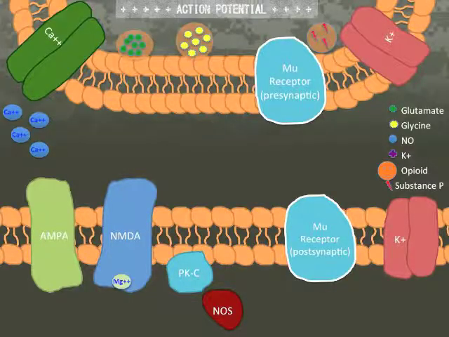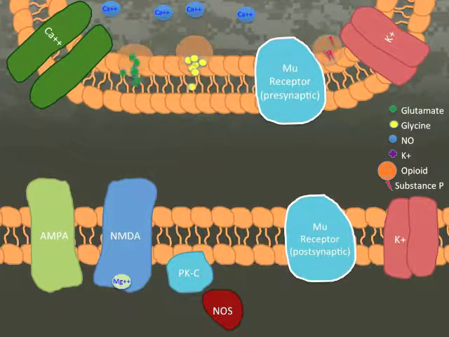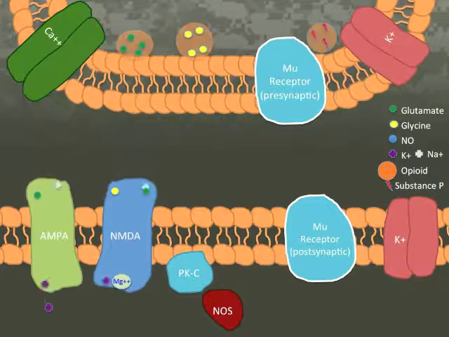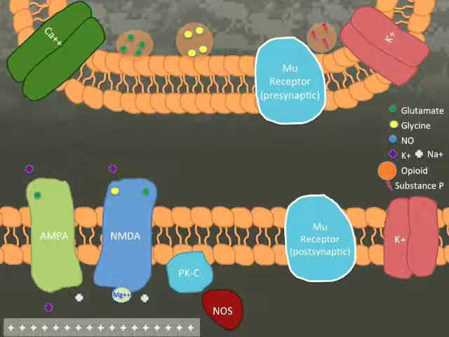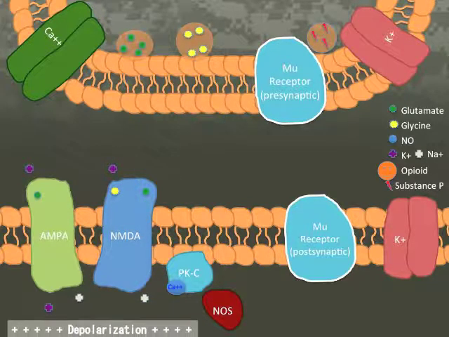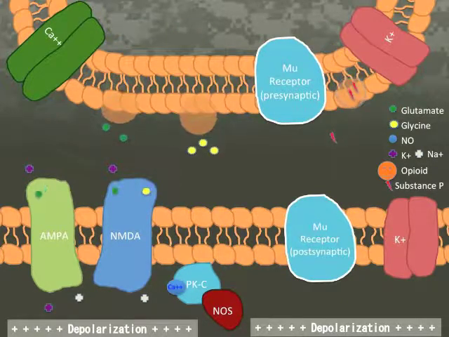During normal pain transmission, an action potential comes up the afferent pain fiber, causing an influx of calcium, which releases glutamate, glycine, and substance P. The glutamate and glycine activate an AMPA and NMDA receptor, causing potassium to efflux and sodium to influx, causing the interior of the postsynaptic cell to become more positive, eventually releasing the magnesium from the NMDA receptor, allowing calcium to come in, activate a protein kinase C, which activates a nitric oxide synthetase, releasing nitric oxide up into the presynaptic cleft. This releases more glutamate and glycine into the cleft, causing further pain and possible windup.